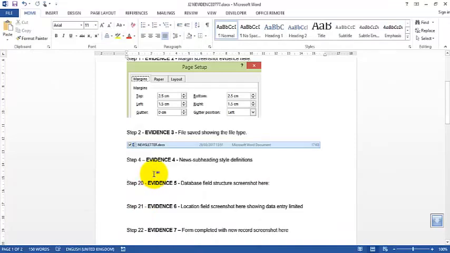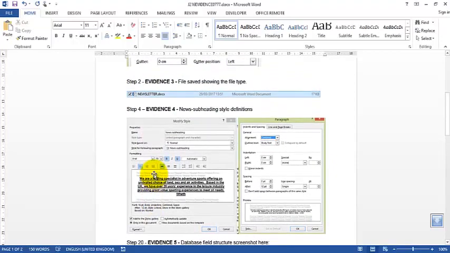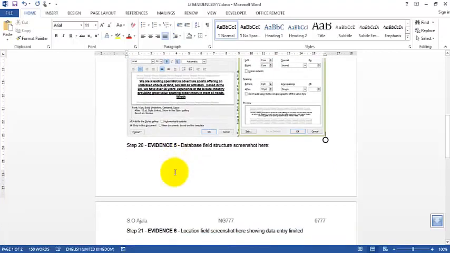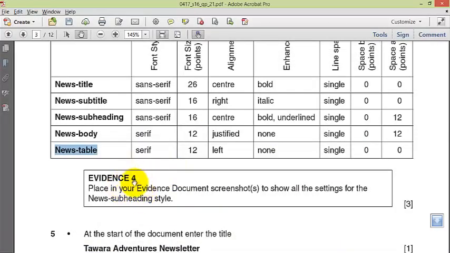You start adding definitions. Oh, great. So that is done. Okay, save your work. So this is done.